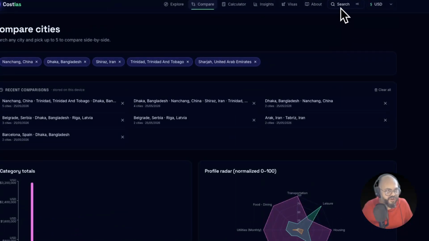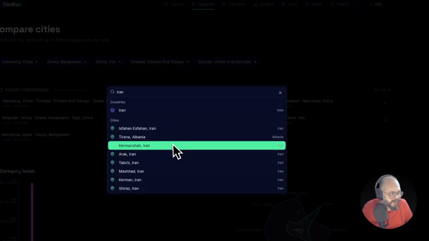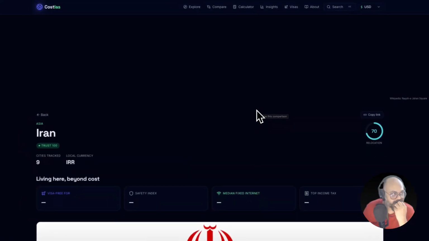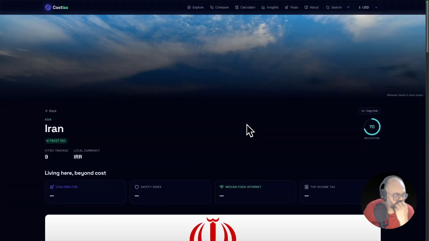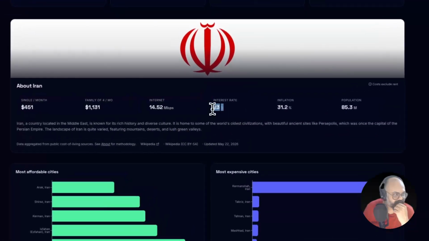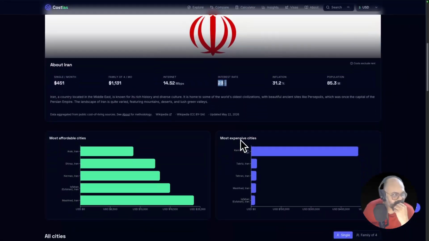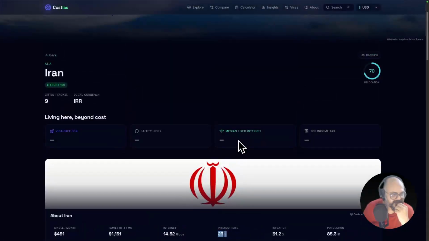Like if you search from here, for Iran, the main country, you get all the inflation rate, which is 23%. Oh my god. Some information is still missing. It's not available on the web. You can see all the information.